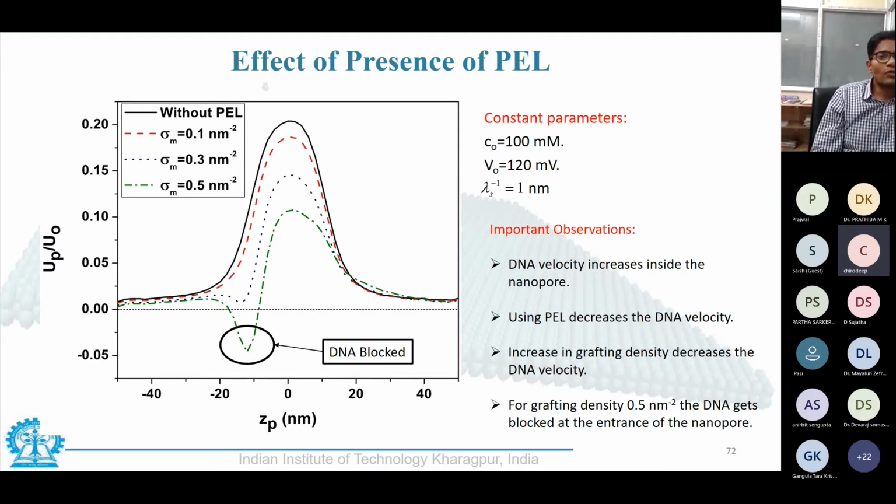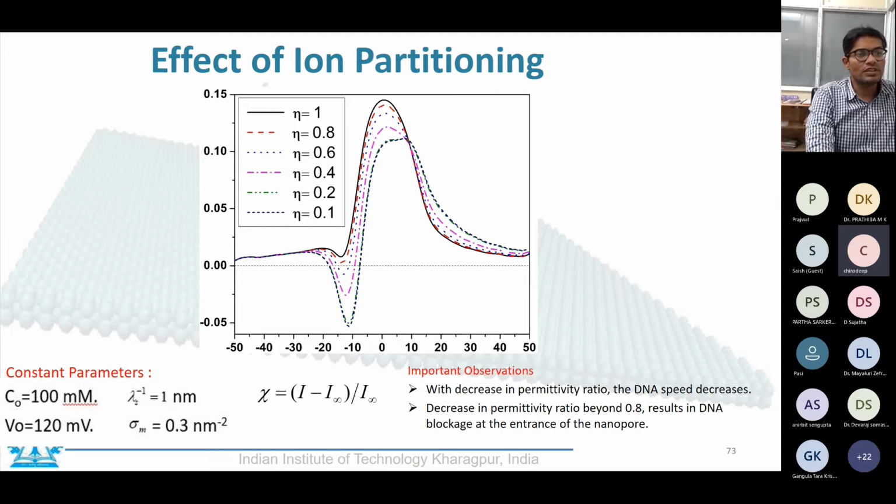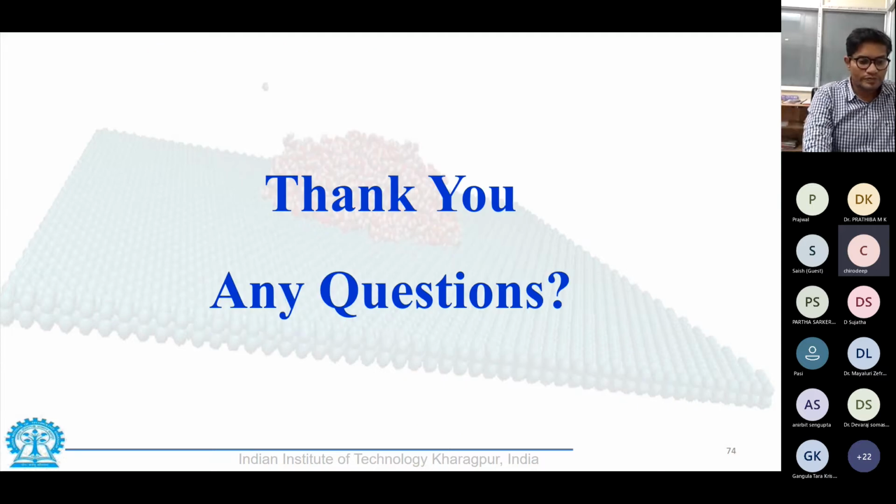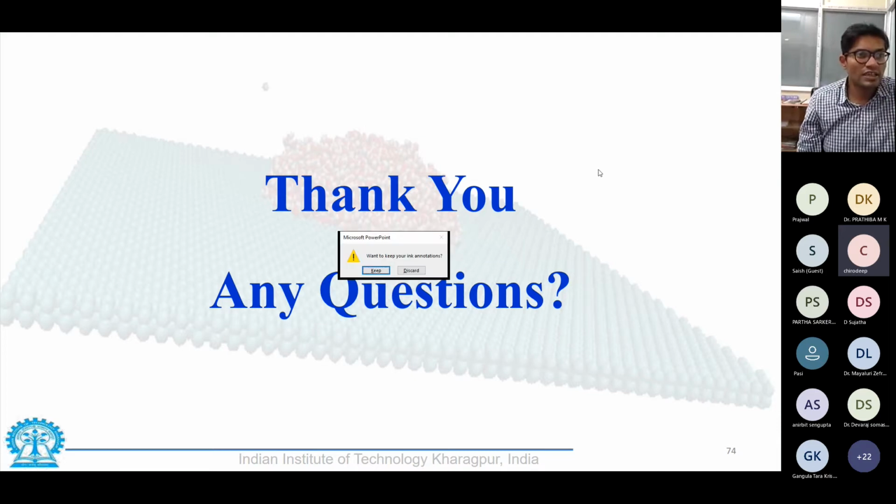So based on our assay, what is required for the DNA, we can design our polyelectrolyte membrane and tune those interactions accordingly in order to obtain the exact velocity for DNA. So we would stop with the lecture at this point and see if any one of you has any questions.